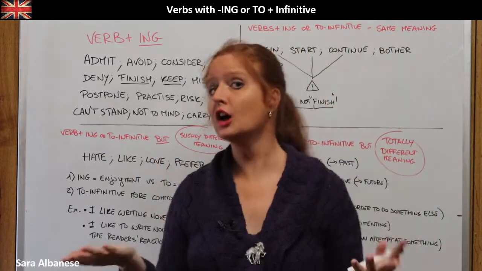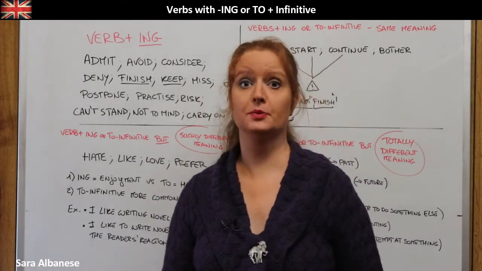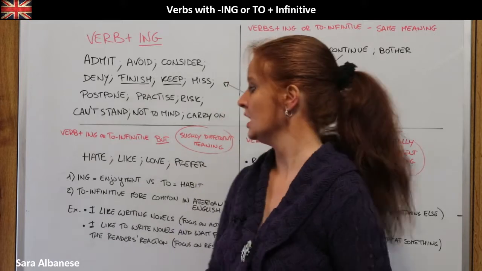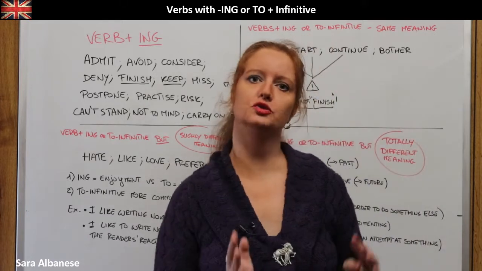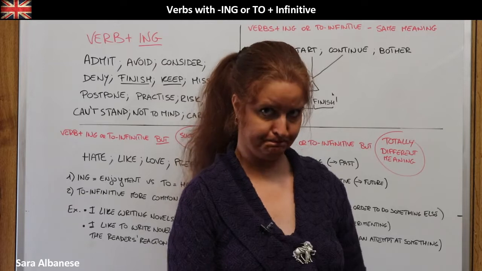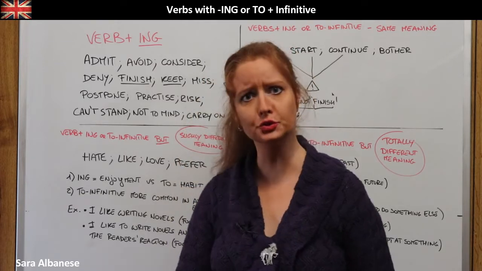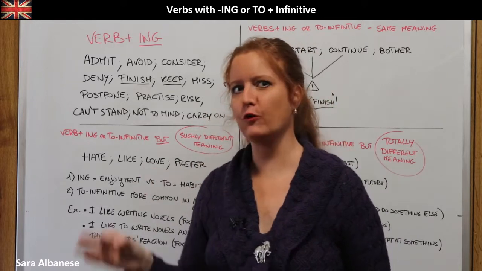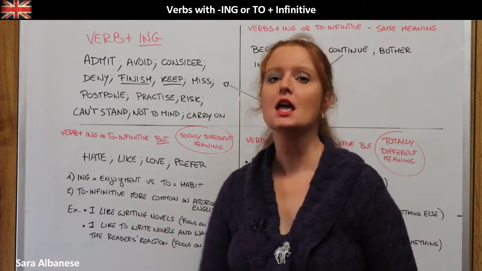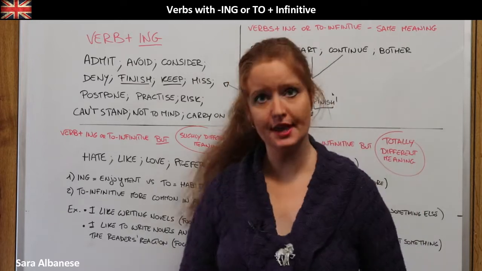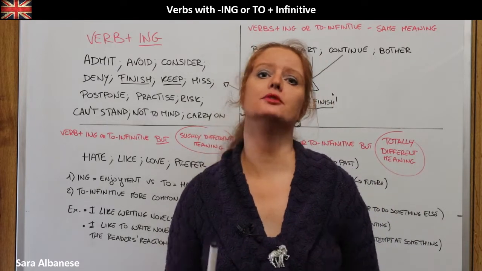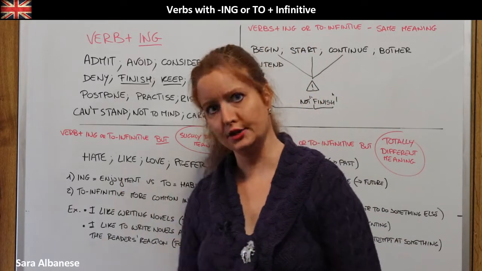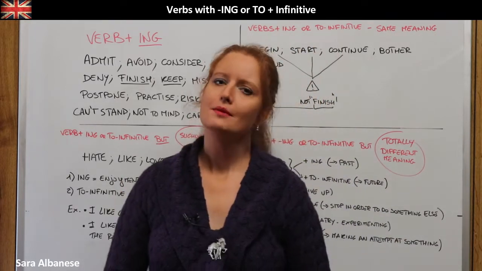Generally, they were considered, especially in British English, and in British English they still are considered, necessarily followed by the ing form. This is why at school it is often required to use the ing form after those verbs here. But I have to say that nowadays they can be followed by both forms, ing or to infinitive.